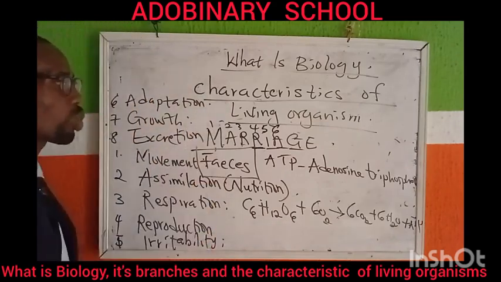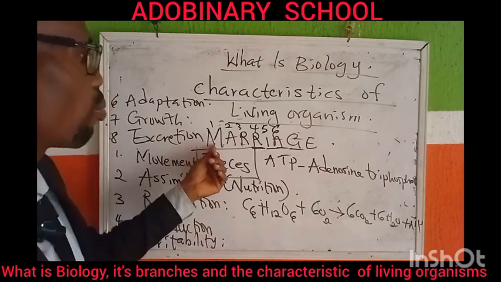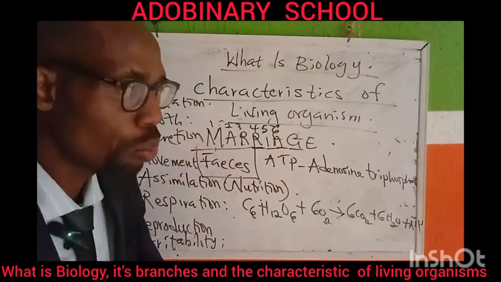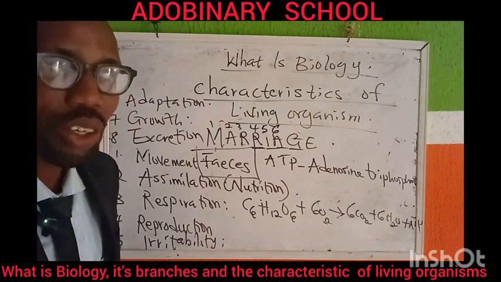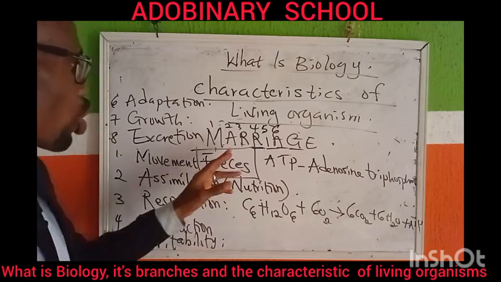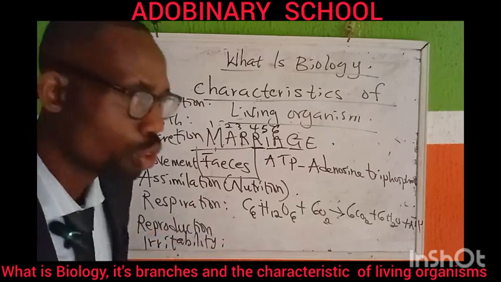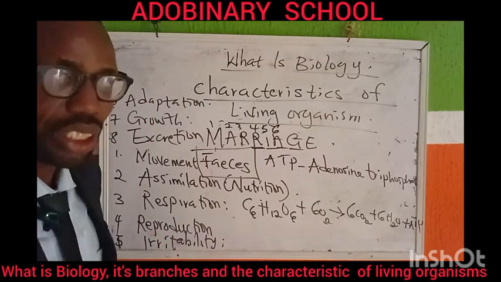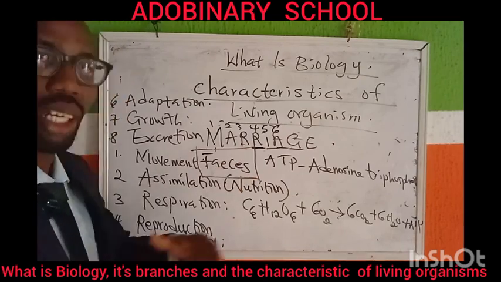So with this, we've been able to understand the characteristics of living organisms. The first one, what did I tell you? It is movement. A living organism has the ability to move from one place to the other. Does a plant move? Yes, but how? Via growth. Their branches and leaves, as the case may be, they grow. Number 2, we talked about what? Assimilation. That has to do with nutrition. A living organism must feed. Do you understand it? They must take nutrients and they must use them. Number 3, we said respiration.